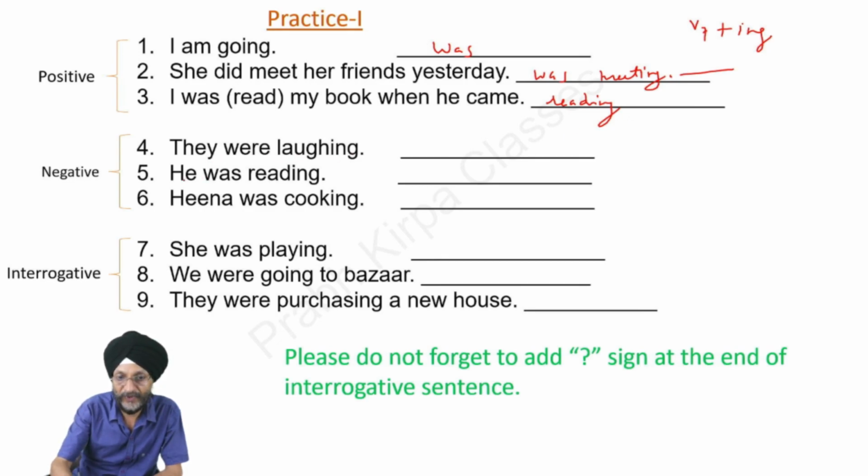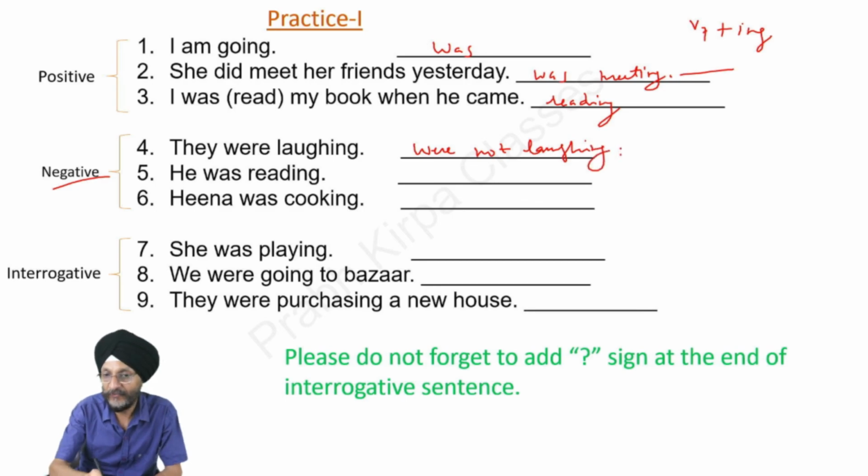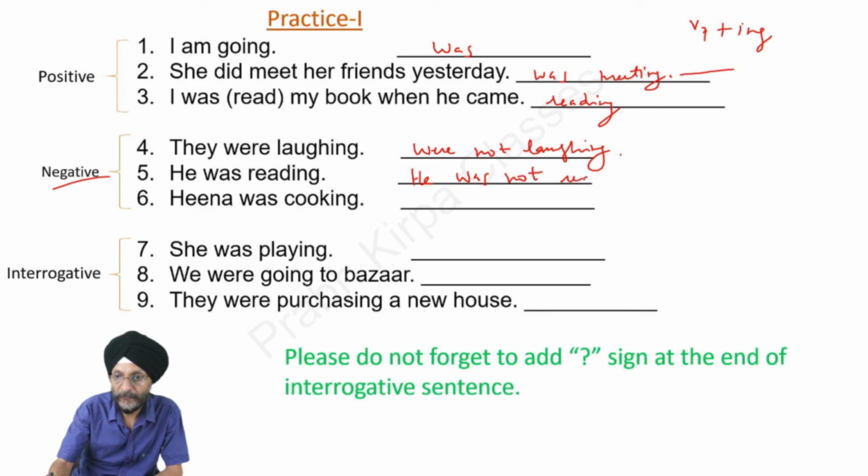They were laughing. We have to make it in the negative form. We are to simply add not. They were not laughing. You are to write the sentence in full. We are writing only short form. He was reading. He was not reading. Hina was cooking. Hina was not cooking. What we have done is we have simply added not.